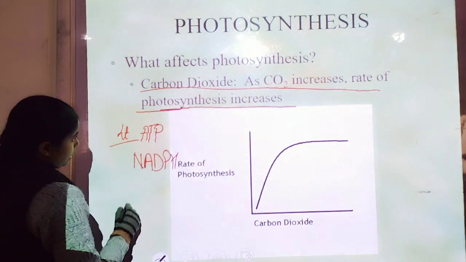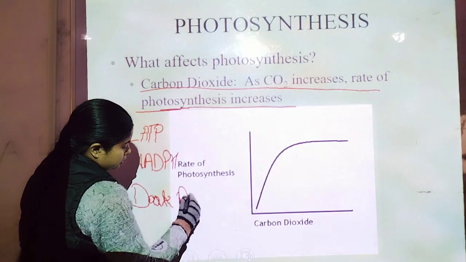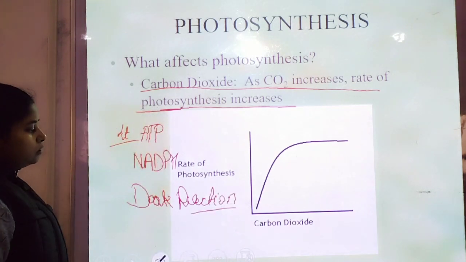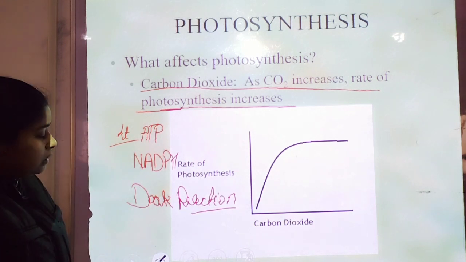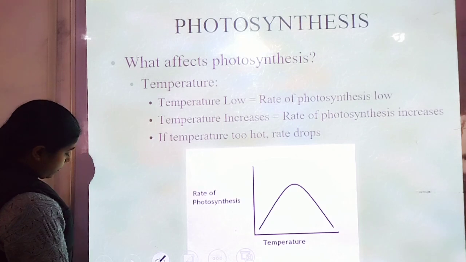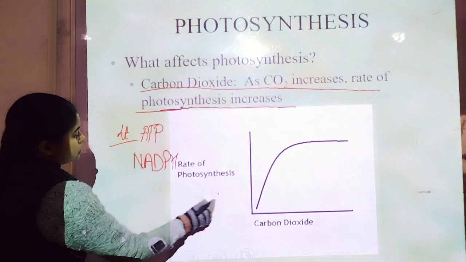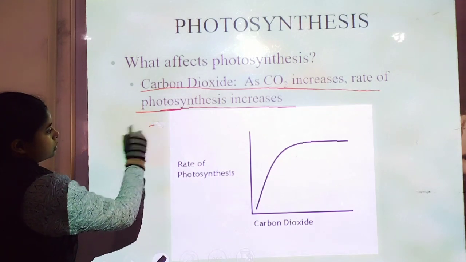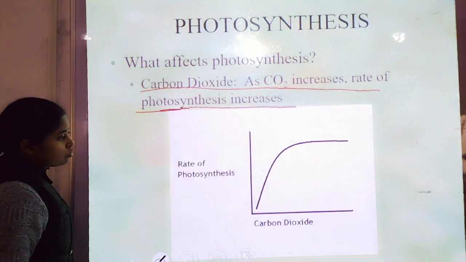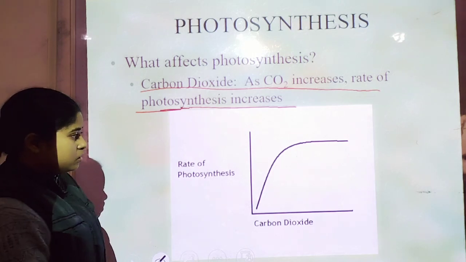Carbon dioxide is used during the dark reaction. Carbon dioxide is needed for the synthesis of carbohydrate. Now students, if the minimum amount of carbon dioxide is present, it may be reduced.